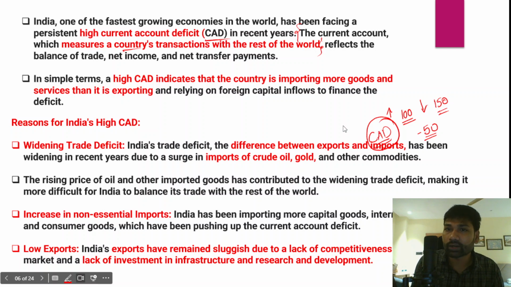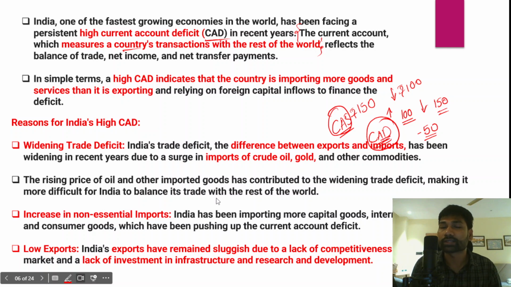And what is current account surplus? When we say current account surplus, India is exporting 150 rupees worth of goods and importing just 100 rupees worth of goods. So this is current account surplus and this is current account deficit. The current account measures a country's transactions with the rest of the world. In fact, it also reflects the balance of trade of India with the rest of the world, and the total net income and total net transfer payments between India and other parts of the world.